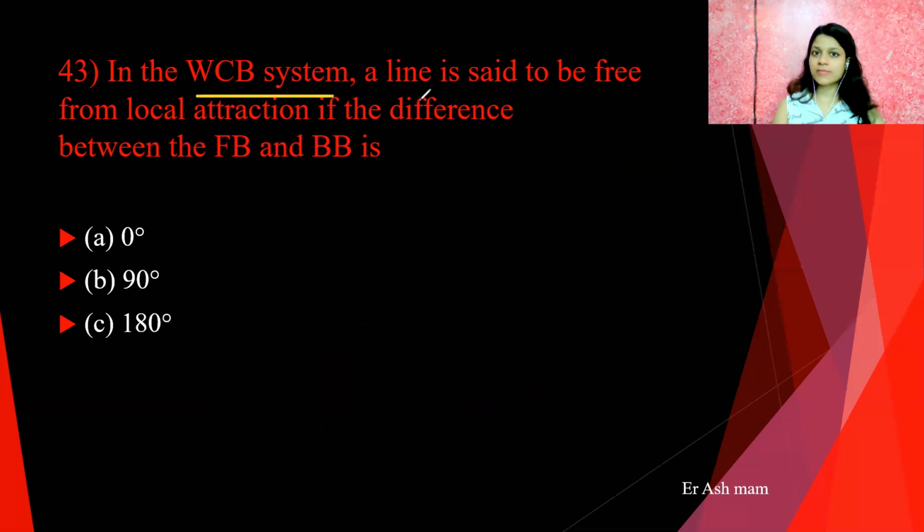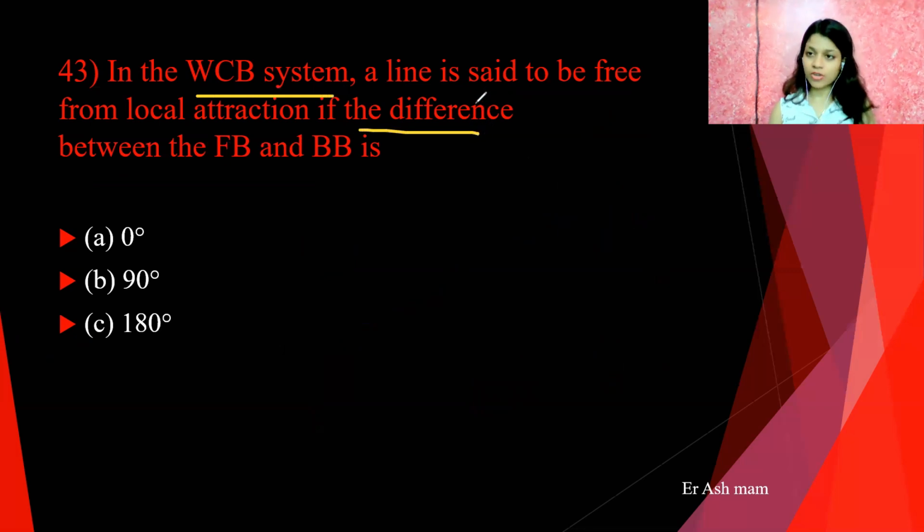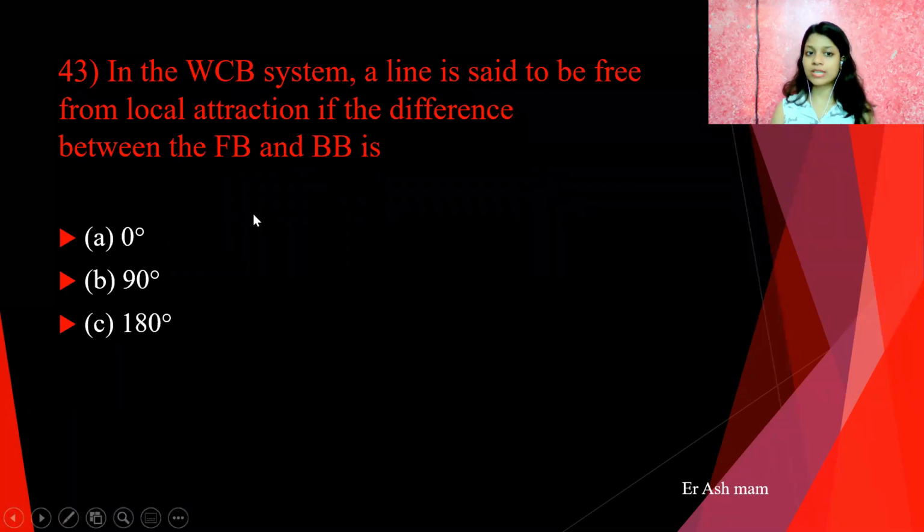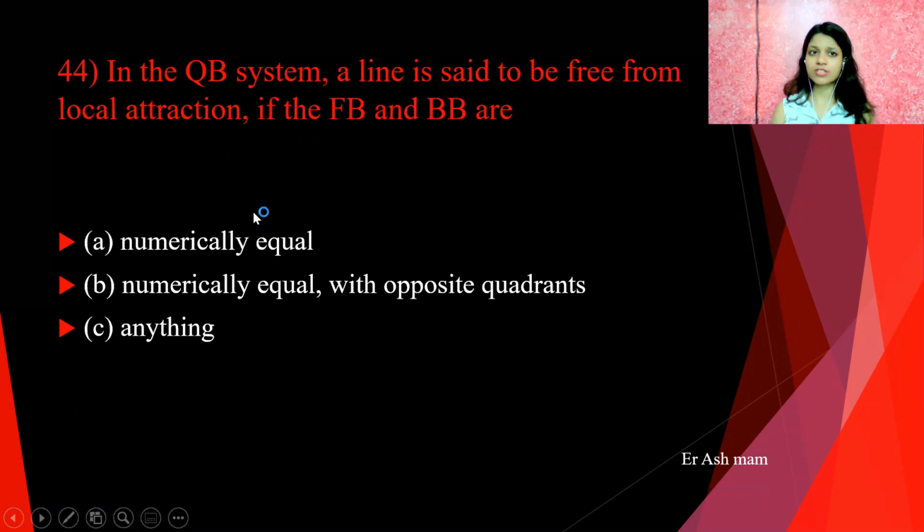That means in the whole circle bearing, if there is no local attraction present, or if it is free from local attraction, or there is no instrumental error, then the difference between the fore bearing and back bearing is exactly 180 degrees. If there is any local attraction present due to magnetic instruments, or any personal or instrumental errors, then a difference may occur between fore bearing and back bearing, that is 20 seconds, 40 seconds, etc. So if there is no local attraction and errors, then the exact difference between fore bearing and back bearing equals 180 degrees. So answer C is correct for this question.